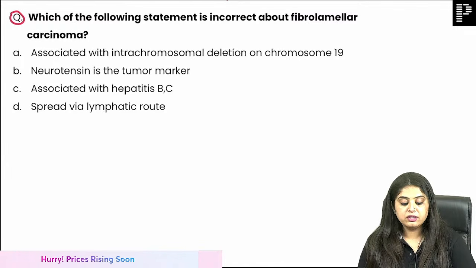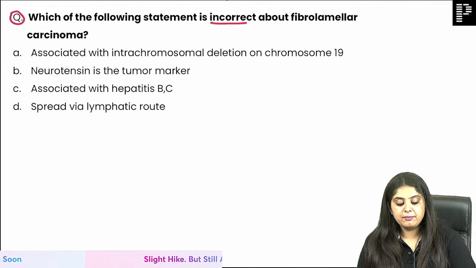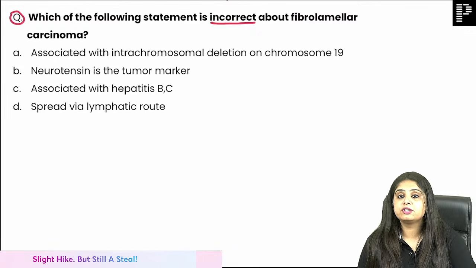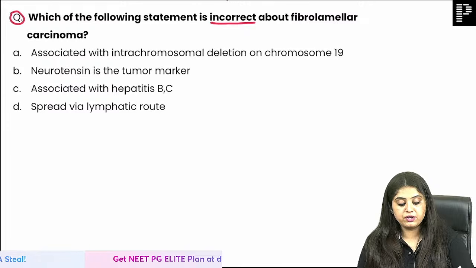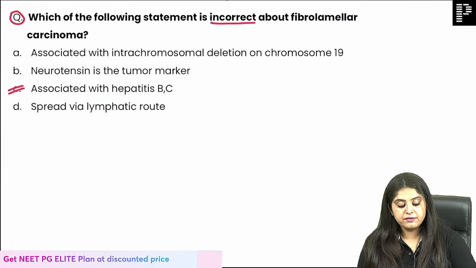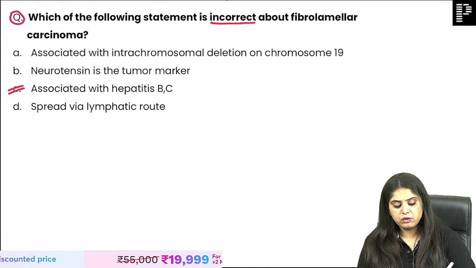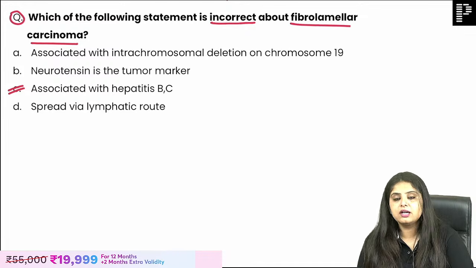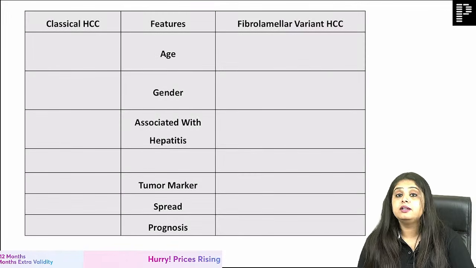Okay. Moving on, coming back, what is incorrect about fibrolamellar? This was in the last LRR also. This question is a repeat because this topic is very important. Most of you are saying it is associated with Hep B and Hep C. I will come back to this. I am talking about fibrolamellar carcinoma. Where does it occur, ma'am? We are talking about liver tumors.